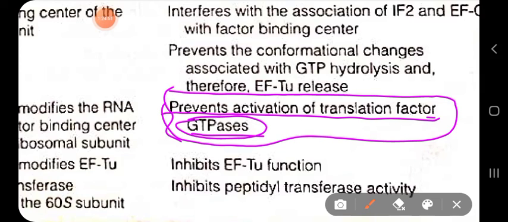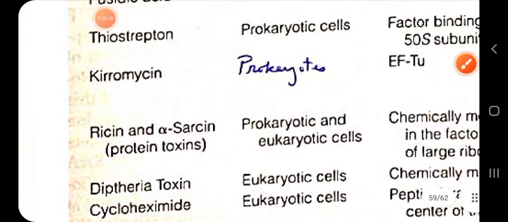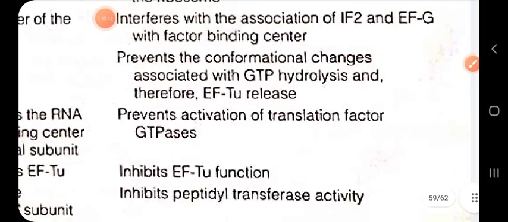Ultimately, initiation will also not proceed, because IF2 also requires the factor binding center of the large ribosomal subunit to stimulate its GTPase activity. In this way, ricin and alpha-sarcin carry out their function by occupying the factor binding center and preventing the stimulation of the GTPase activity.